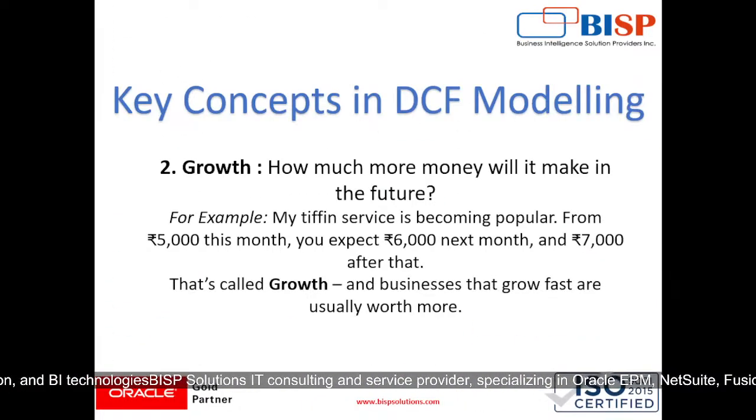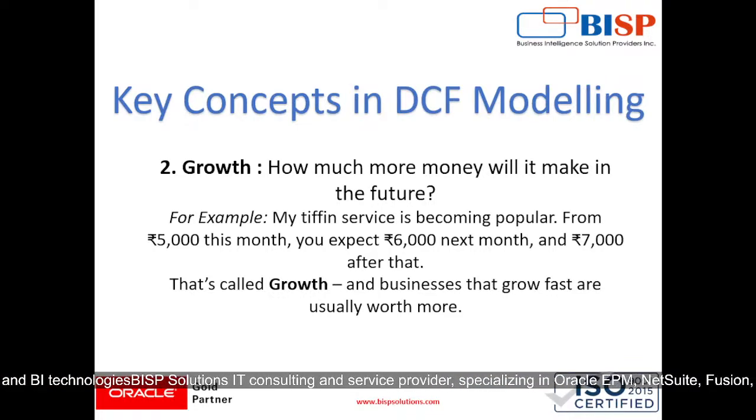Then comes our key concepts in DCF modeling. So second was our growth. As we discussed in our accounts when we were in 11th or 12th, we understand that there are three golden rules of accounting. So in DCF modeling there are three golden rules that we will be dealing with, like cash, growth and risk, right?